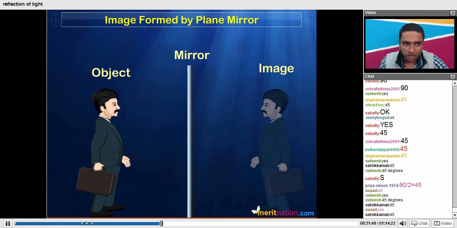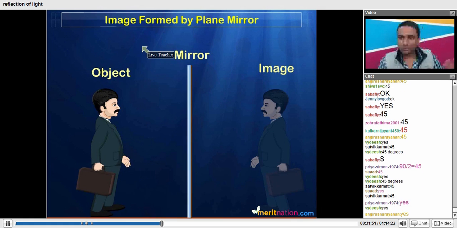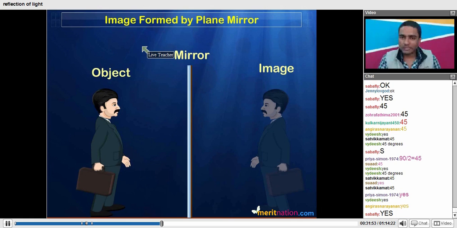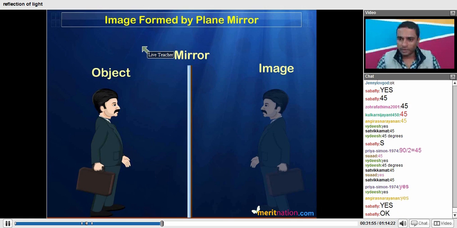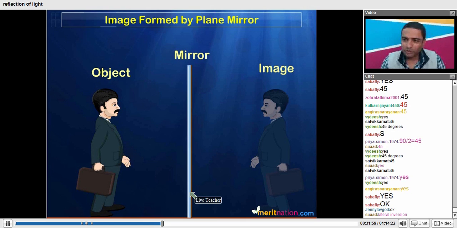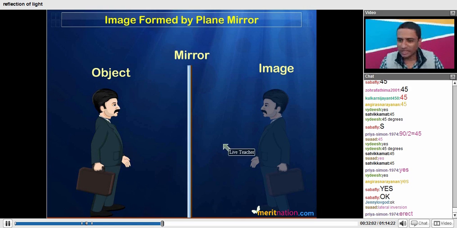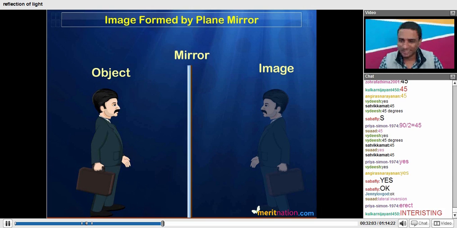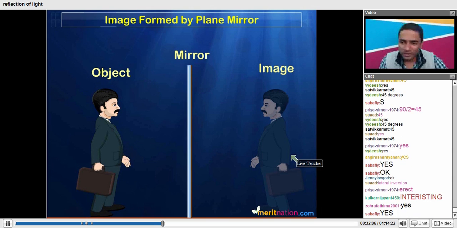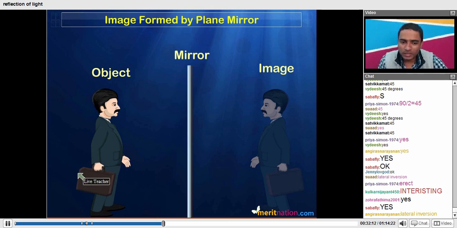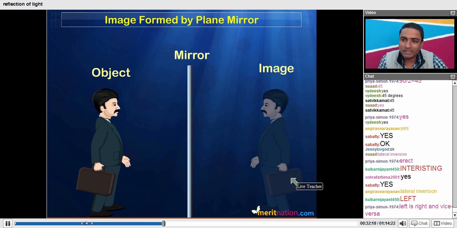Fine. Now let us have a look at another property of the images formed by plane mirrors. Do you know about lateral inversion? Whenever you are standing in front of a mirror, you might have observed that you are holding a bag in your right hand, but your image appears to be holding the bag in its left hand.